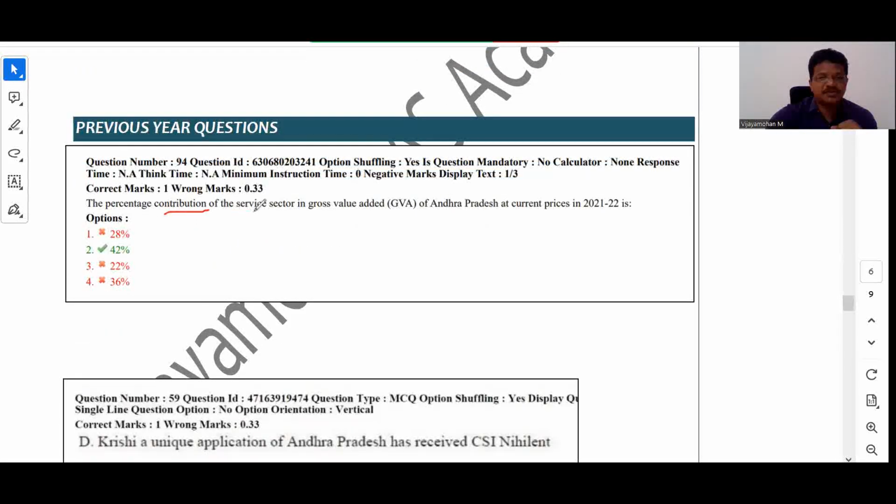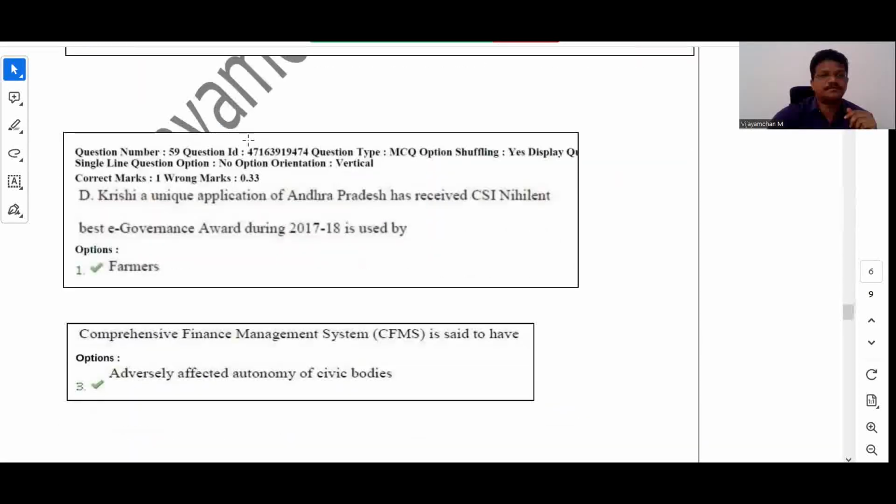The percentage contribution of services sector in total GVA of Andhra Pradesh at current prices in 21-22. So services sector percentage contribution to total GVA enta undi, sectoral contribution, right? Next. Yeah, here you see the application.